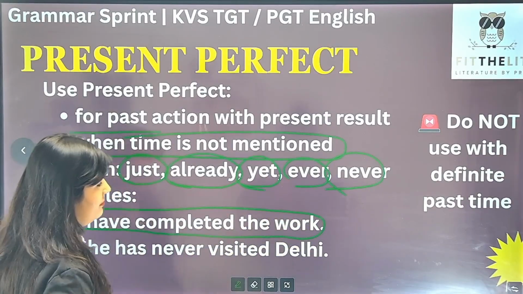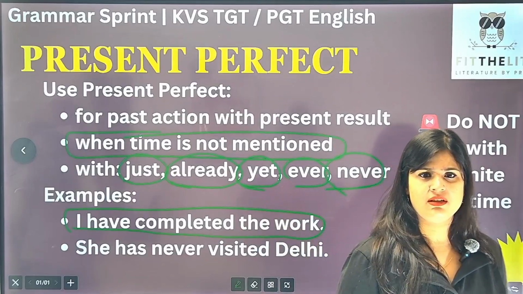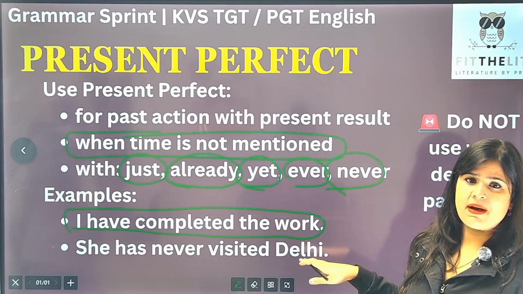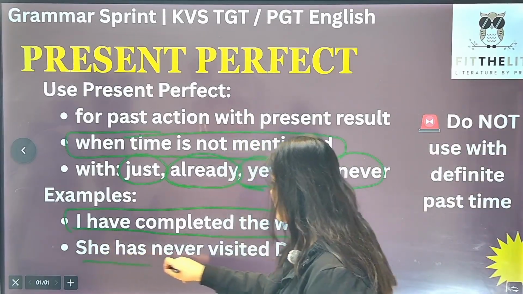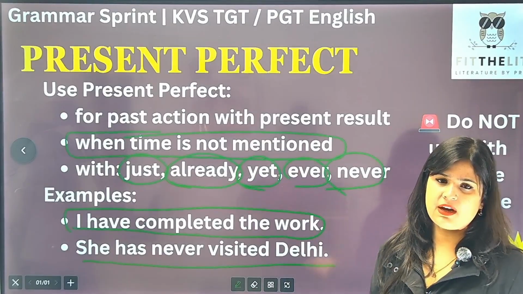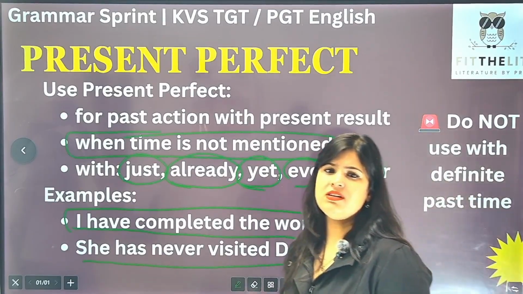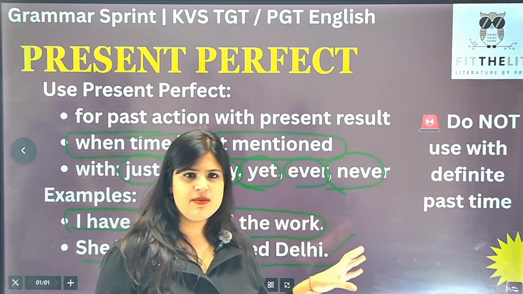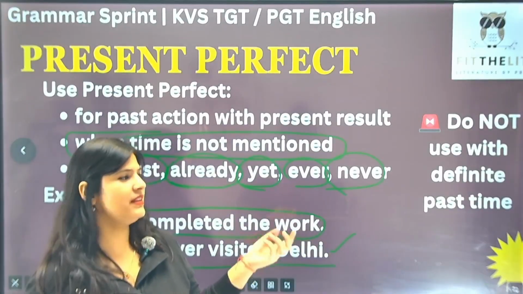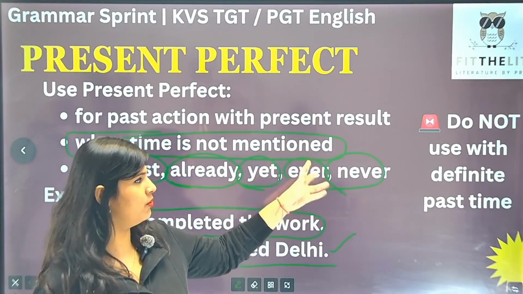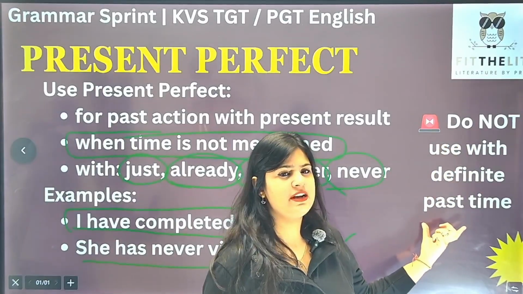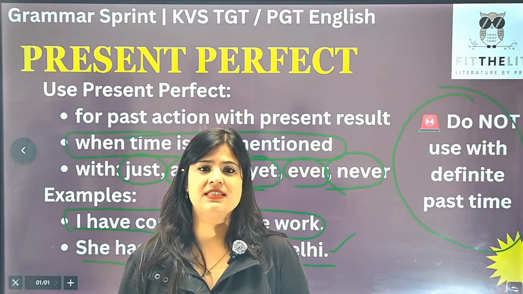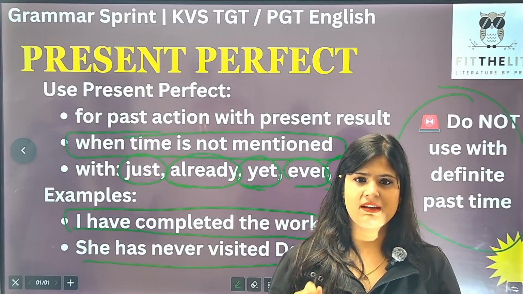I have completed the work. अब यहाँ पे there was no time reference. Is there any time reference in the sentence? No, there's no time reference, right? But there was time reference in simple past tense. Look at the second sentence also. She has never visited Delhi. Now again, यहाँ पे भी हमारा there is no time reference as such. So what are the terms? These are the terms. And do we need time reference? No. Where time reference can be there, for example, just now, then, before, after, like that. Do not use with definite past time, because for definite past time, which tense is to be used? Simple past tense. Am I clear with the fact?